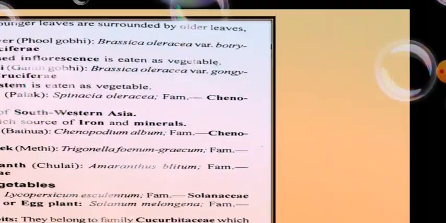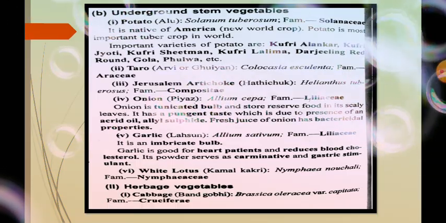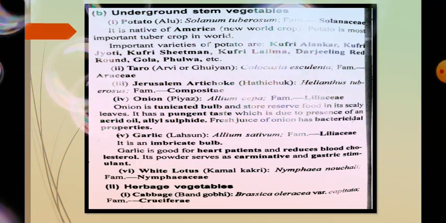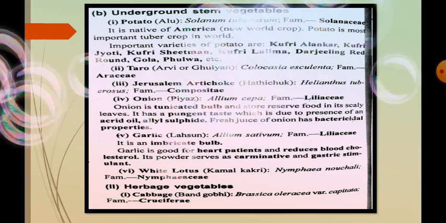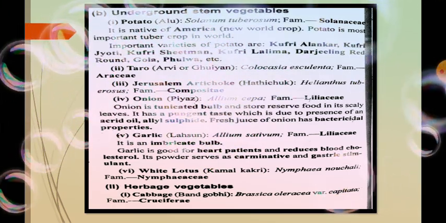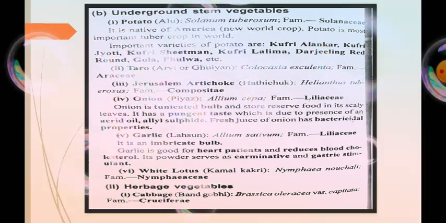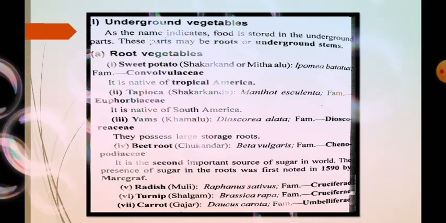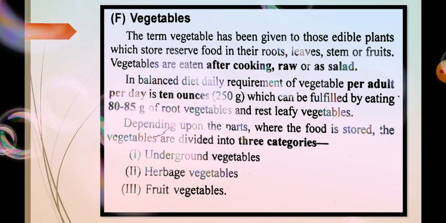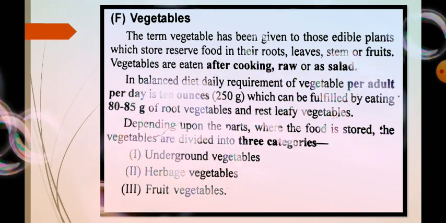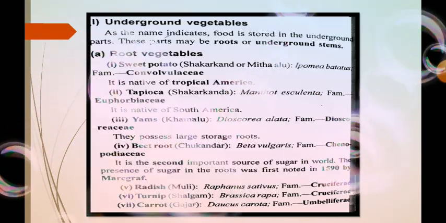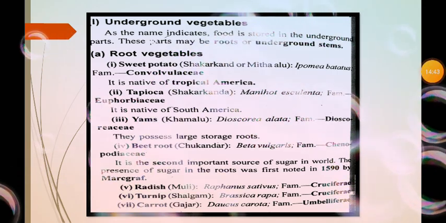So these are some vegetable yielding plants, and we have discussed in this video, on the basis of whether they are stem vegetables, herbage vegetables, or fruit vegetables. You can note down from this video also. I think all of you got a lot of knowledge about vegetable yielding plants. So thank you.